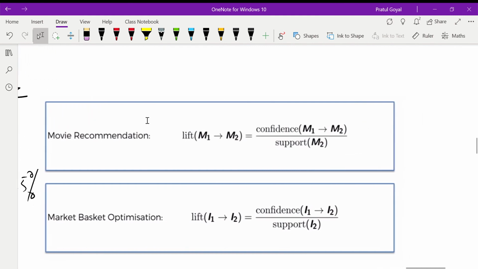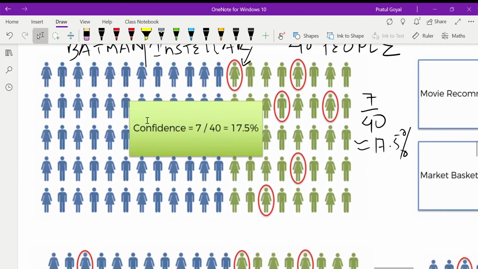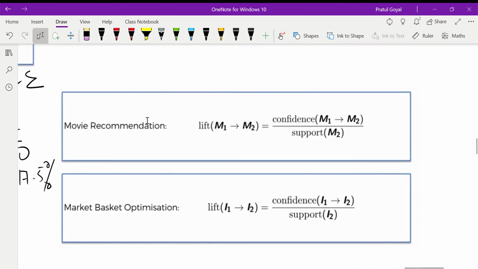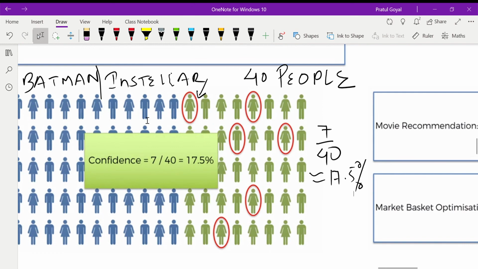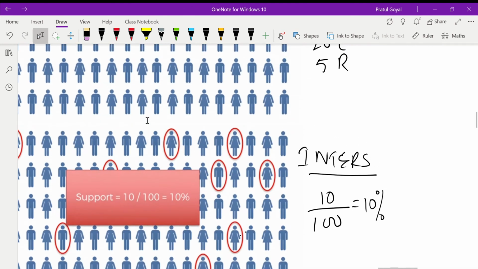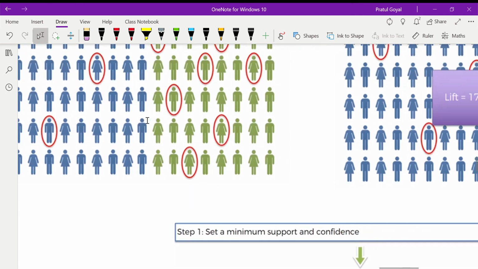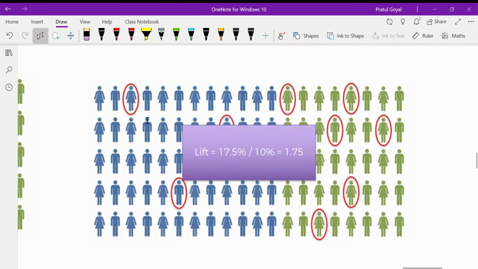We calculate this with the help of the parameter confidence divided by support. So we have confidence 17.5 and my support is 10%. If you calculate the lift, it comes out to be 1.75.